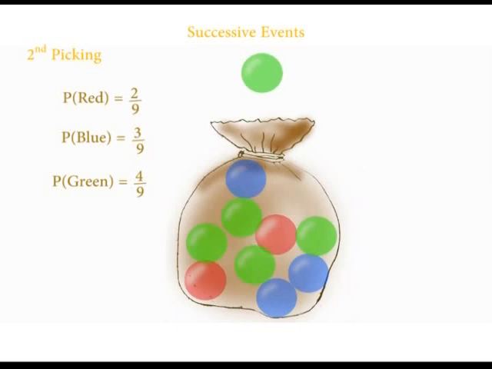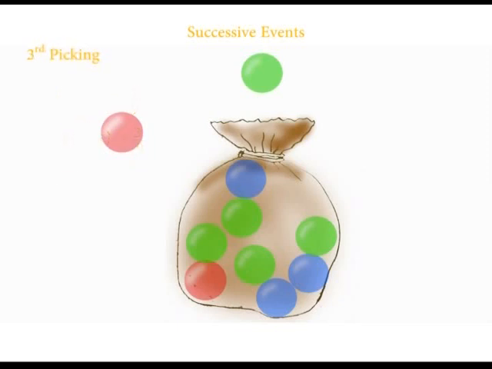Suppose in the second picking you chose a red ball. Now in the bag there remain 8 balls. And so if you go for the third picking, the probability of picking a red is 1 over 8. The probability of picking a blue is 3 over 8. And the probability of picking a green is 4 over 8. And on and on. So take note of that. It is called successive picking without replacement.